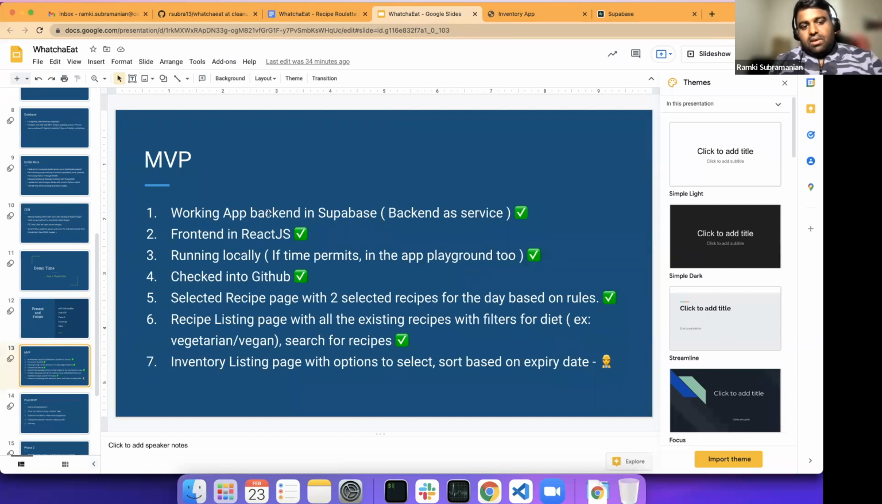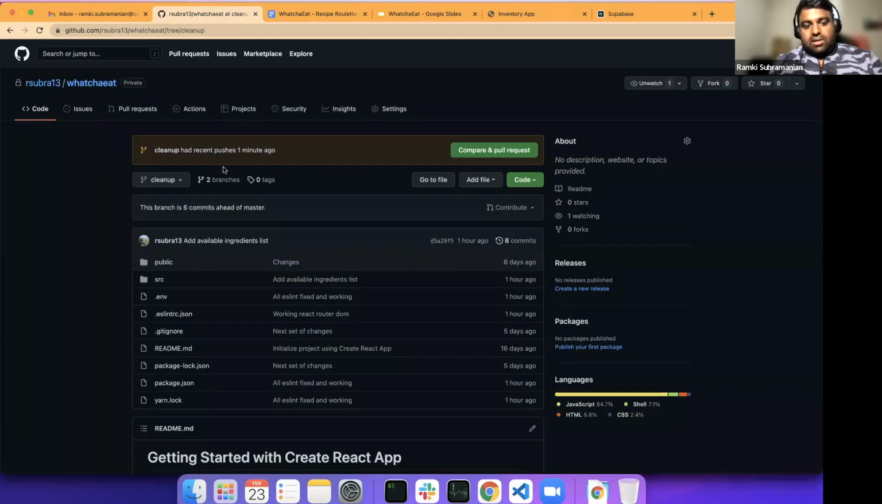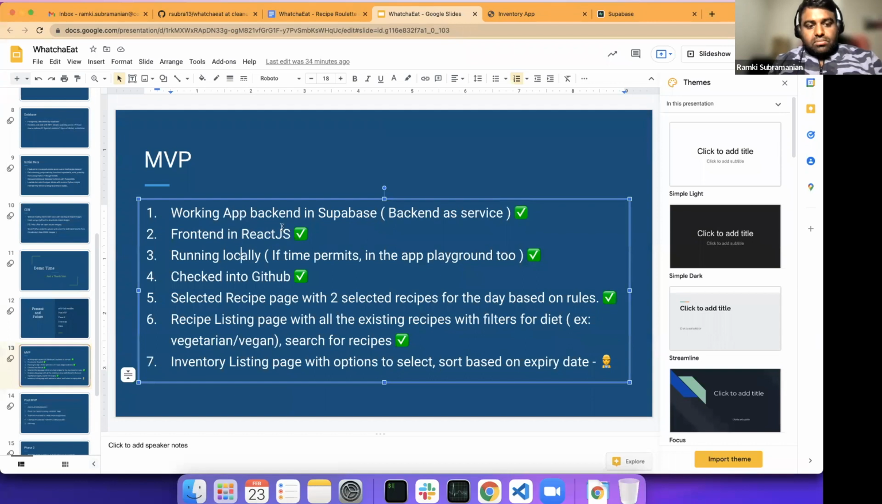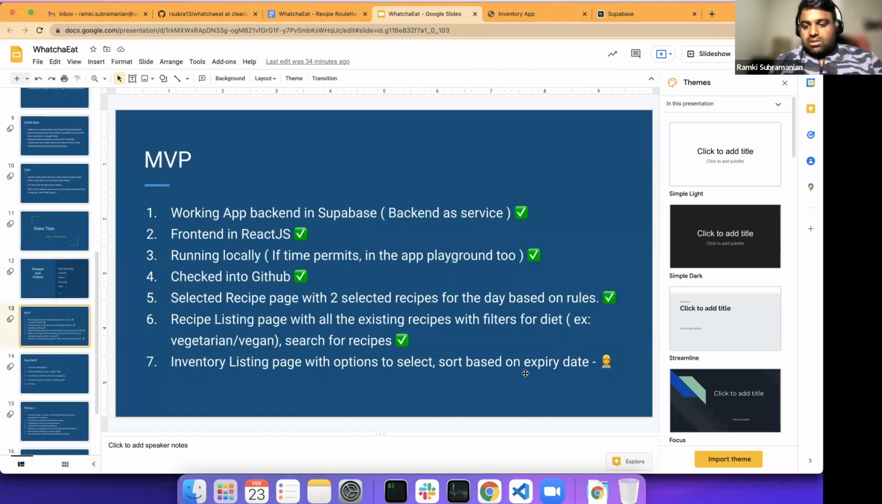So for the MVP, I have a working app in Supabase, front end in React.js, running locally, checked into GitHub. It's right there. And a selected recipe page with two selected recipes, and a recipe listing page with lots of filters and searching. And the inventory listing page is work in progress.